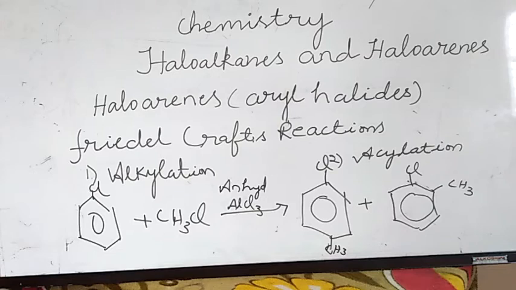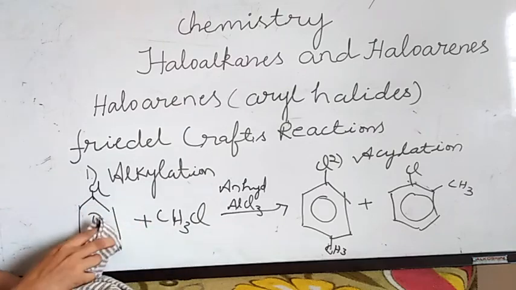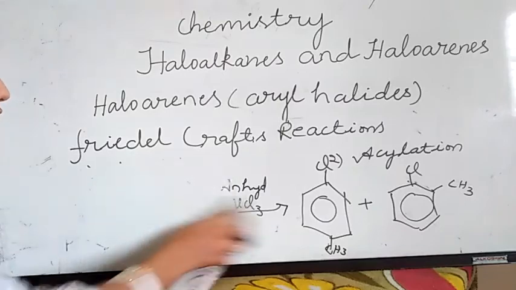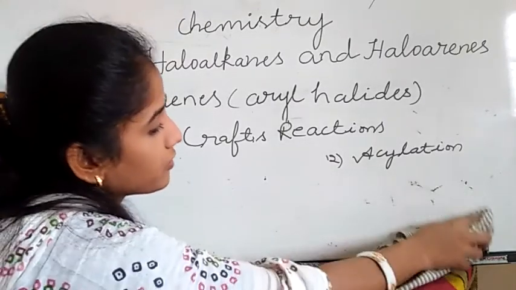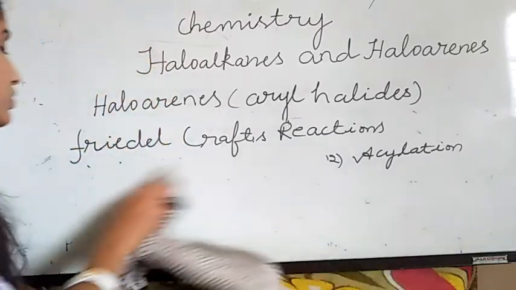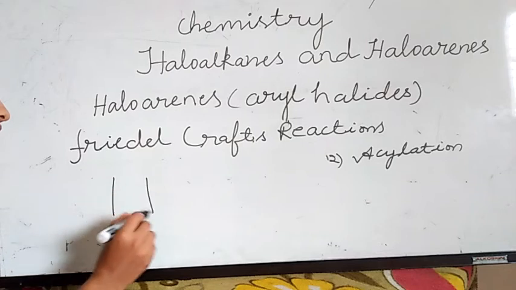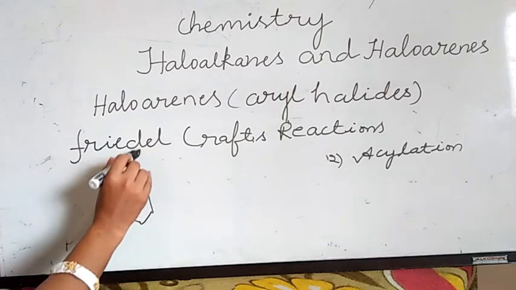So the next is acylation. Today's class, the last topic is acylation. Friedel-Crafts acylation. I'm erasing alkylation now. The acylation, same. I told you acyl means COCH3 group, addition of COCH3 groups. I am taking here Cl only, chlorobenzene.